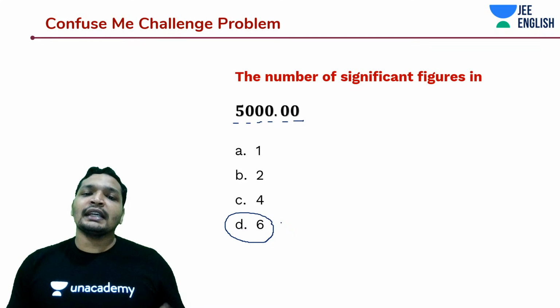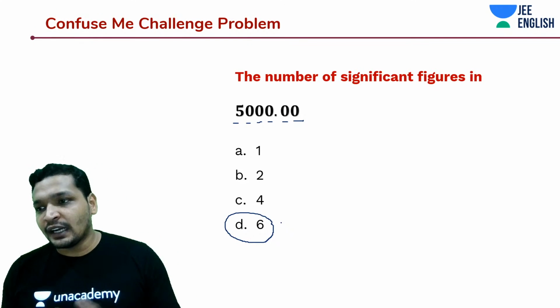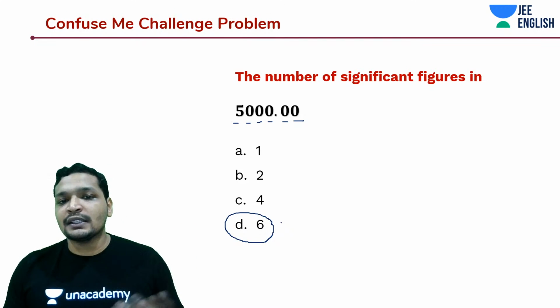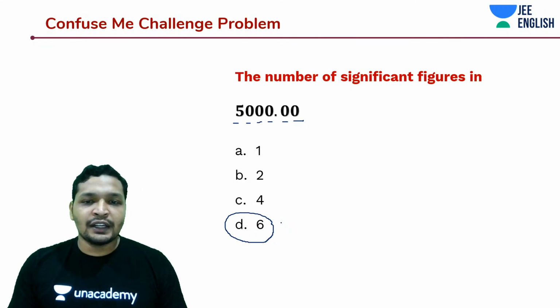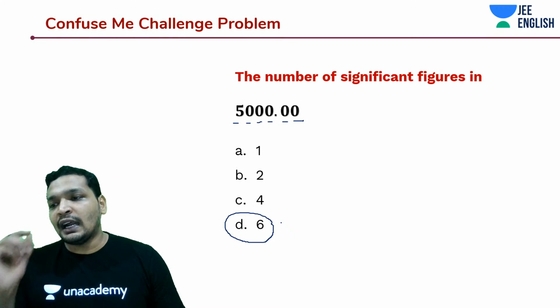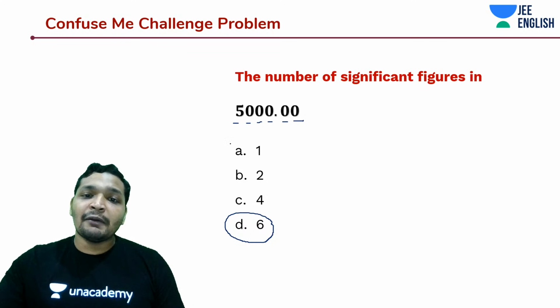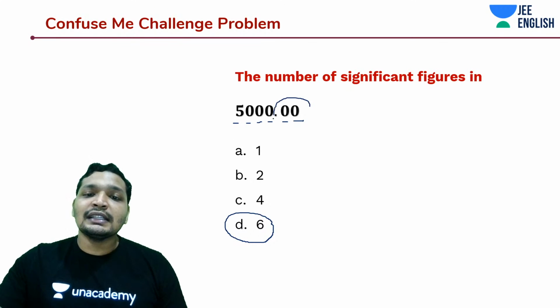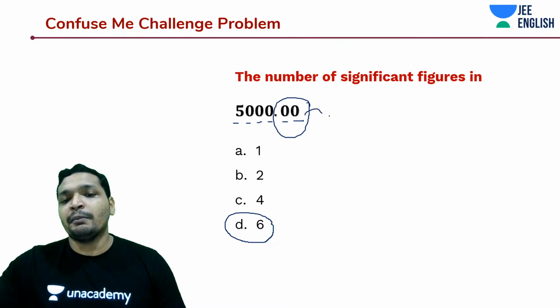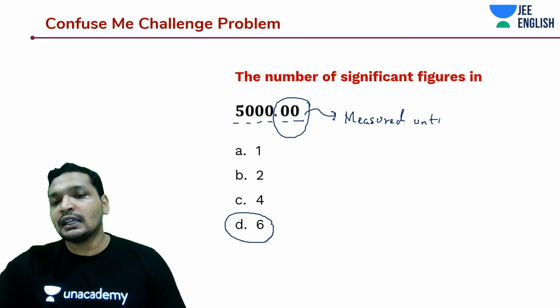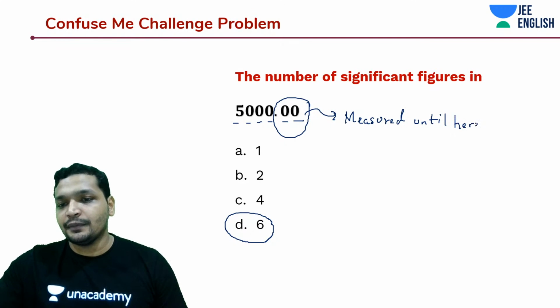In this case, you have 6 significant figures. Whereas you saw the same 5000 earlier expressed only had one significant figure. If I added a decimal and expressed it up until the second decimal point, that means I have measured it until the second decimal point. I have measured it until here. Right?